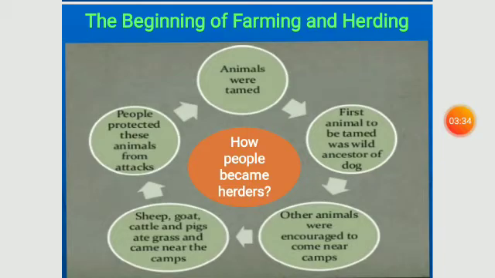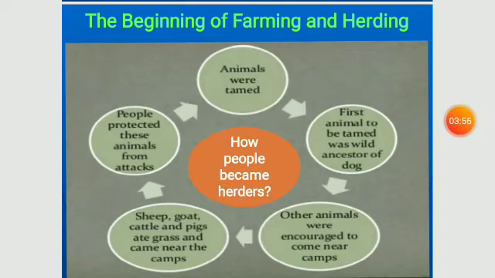Due to this, as we said in the last topic, there was an increase of grassland, an increase of animals, and the hunters knew about the habitat of these animals. So hence they started herding the animals.